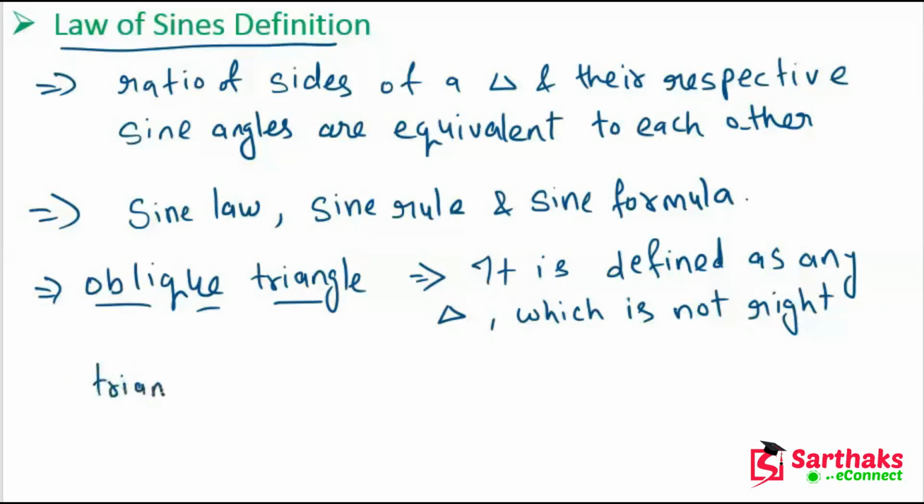So except the right triangle, all the triangles are oblique triangles. Okay, my dear friends, I hope you understand these points.